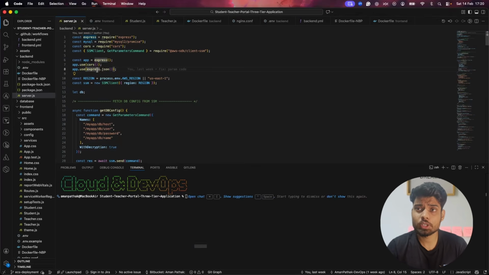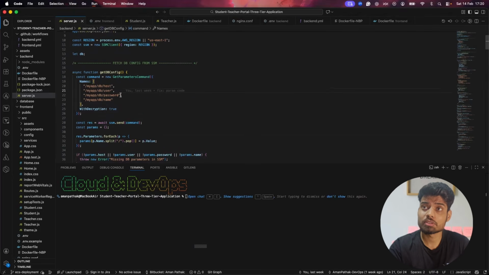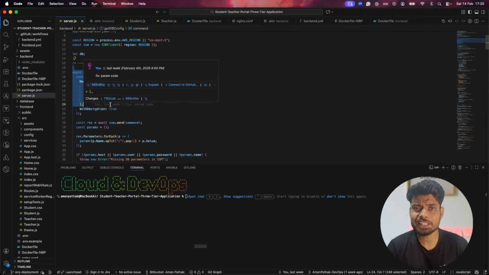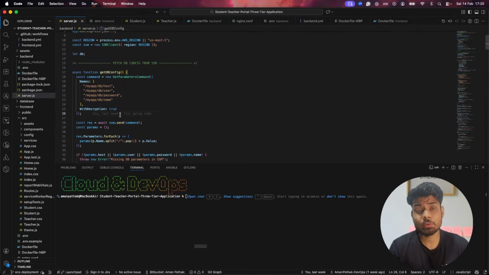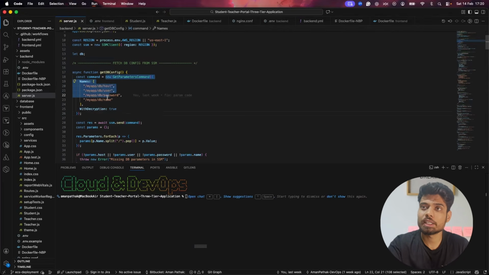This code is dedicated for AWS because we are fetching the DB config from SSM parameters. Either you can use Secrets Manager or other secrets tools like HashiCorp Vault. But for now, I'm using Parameter Store, which has zero cost when you are using the standard tier. So this will again cost us nothing.